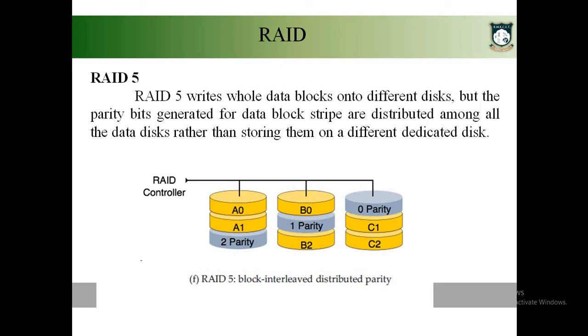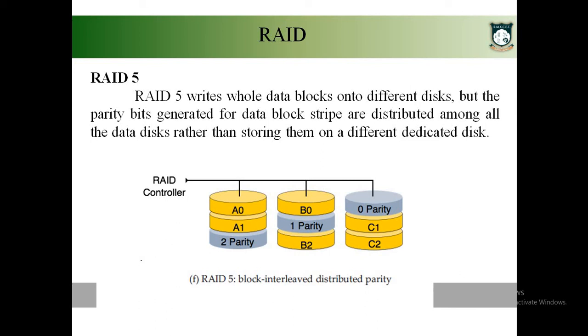Okay, now you could see in the image that, say for example, I have some data. Now I am just splitting the data into two blocks, say for example A0, B0. Now I have 3 disks. So what I am doing is, I am storing the first block in the first disk, the second block in the second disk, and the third, that is the parity information, in the third disk.